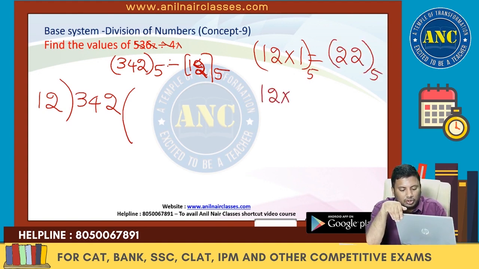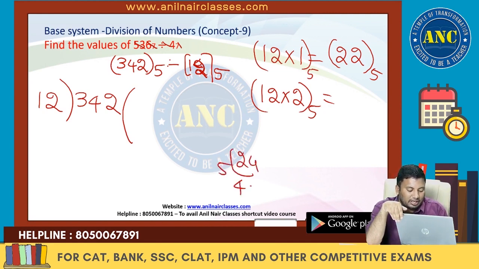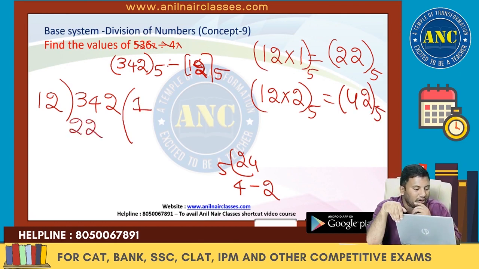1 2 into 2, base system 5, 2 4. 2 4 is nothing but 5 4s are 20, it is 4 2 in base system 5. So it goes 1 times. If it goes 1 times, this is 1 2 1 2. Are you with me? 1 2, 12 1s are 2 2. So 4 minus. Is it clear, right? In a base system 5, 4 minus 2 is 2.